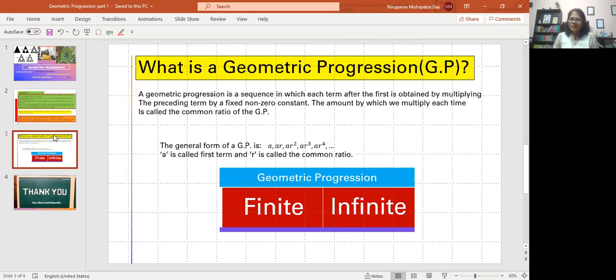Now geometric progression is of two types. We will be studying two types of GP here. One is finite GP, the other one is infinite GP. So let's study in more detail, which is very, very practical and you can really apply to your daily life.